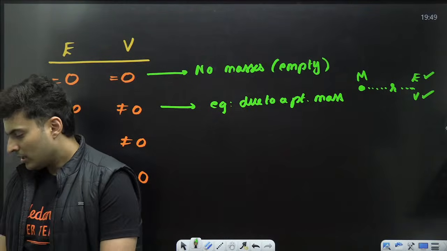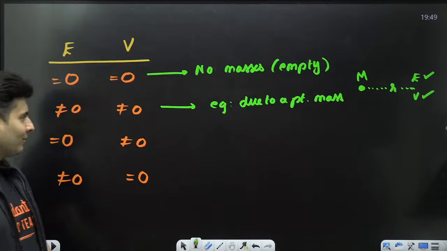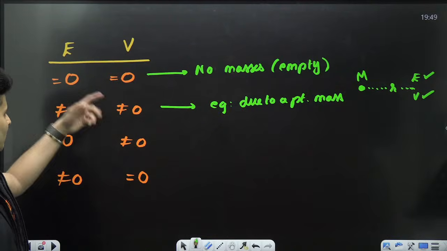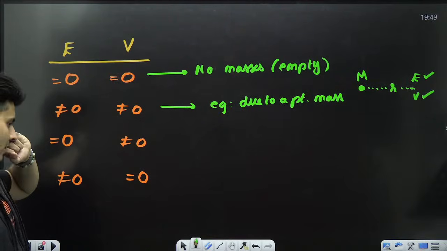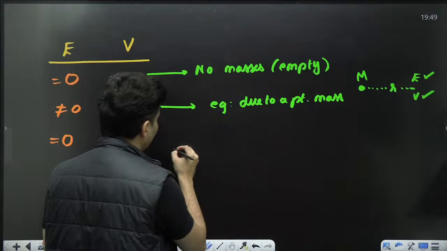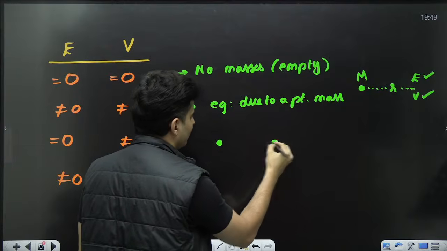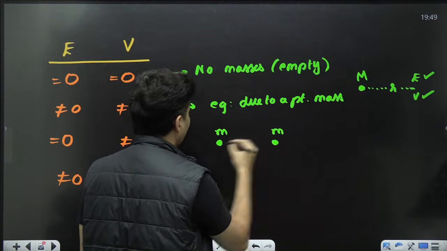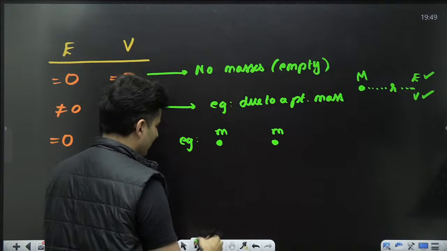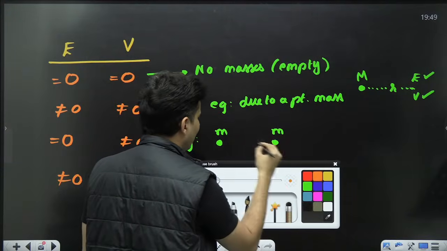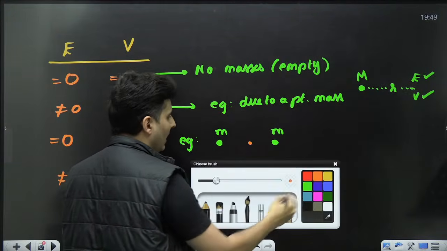Now coming to 3 and 4, because many students get confused here. Potential is there, field is not there. I think this is also possible. I'll give you an example. Imagine one mass is here and another mass is here, and both masses are equal. If you stand exactly at the midpoint, what will happen?